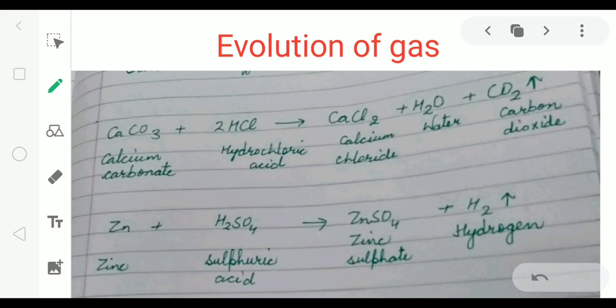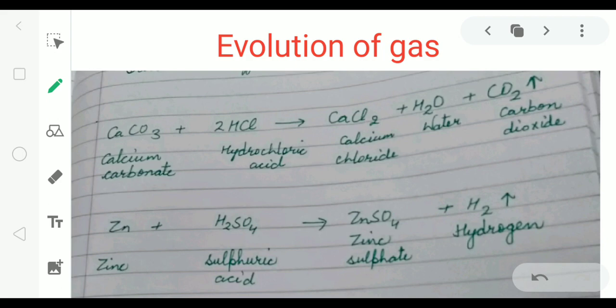When any chemical reaction takes place, gas may be evolved. Any gas may be given out. And that evolution of gas is in the form of effervescence, meaning in the form of formation of bubbles.